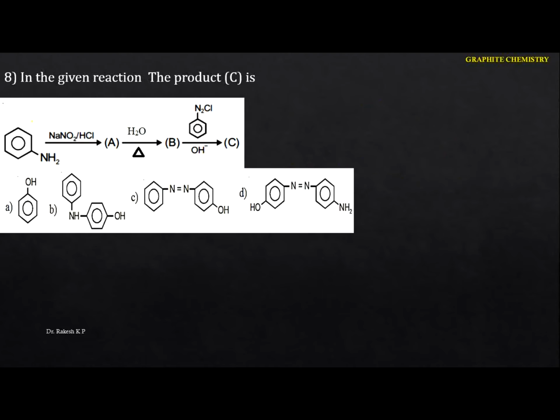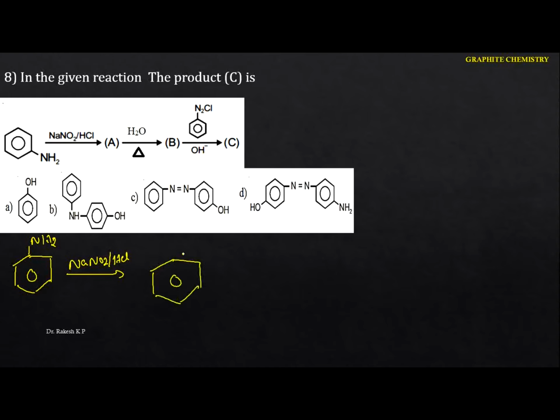In the given reaction, the product C is... let me write the reactions here. The first one is aniline. Next we have sodium nitrite and HCl, which gives nitrous acid. The first product will be the diazonium salt. This condition is the diazotization reaction, and we got the diazonium salt.